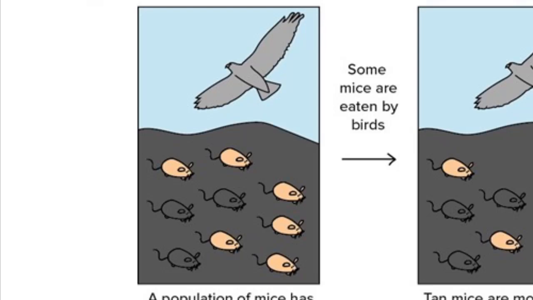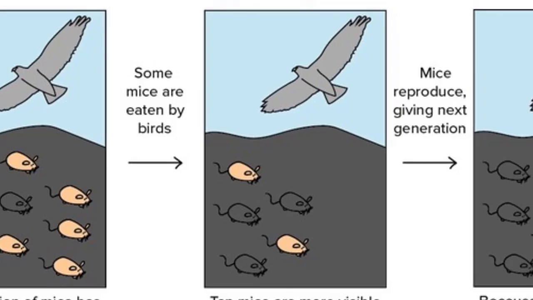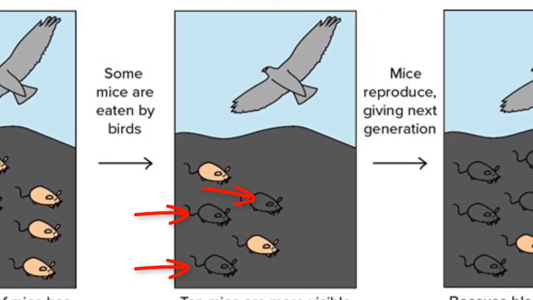There is competition between the mice for food, meaning that the mice have to expose themselves to forage. The selection here happens with their predator, which is the bird. The bird can better see the lighter mice because they stand out against the dark environment. This means that the darker mice will survive at a higher frequency and reproduce, passing their genes onto their offspring.